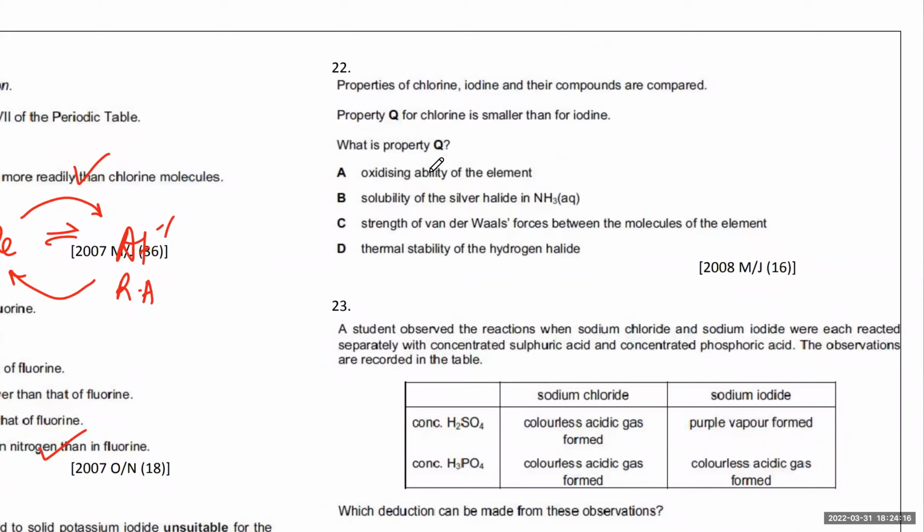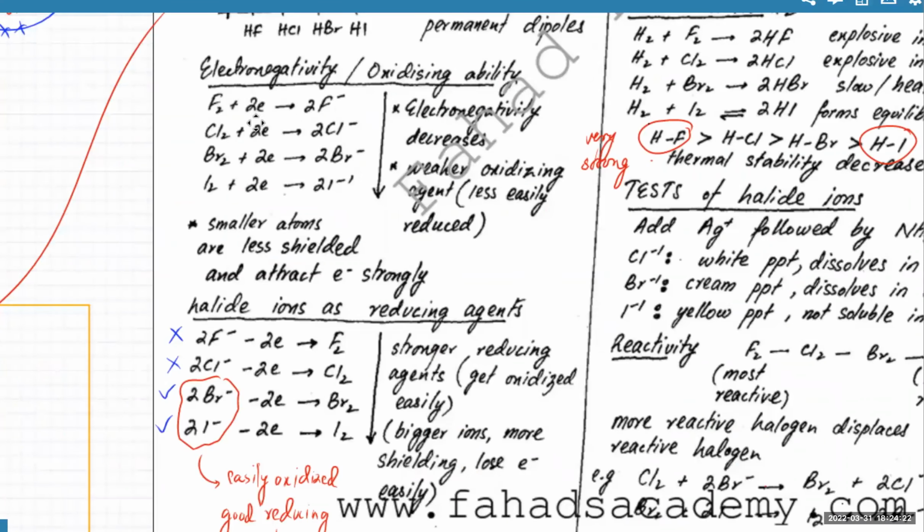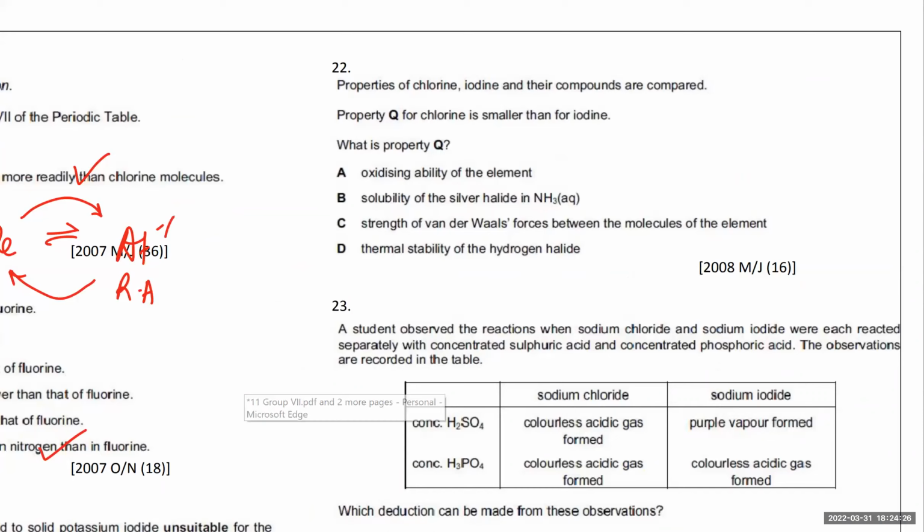The oxidizing ability of the element. Remember, the top one is the strongest oxidizing agent, right? So chlorine is going to be a much stronger oxidizing agent compared to iodine. So it's not going to be smaller, it's going to be much stronger. So this one is wrong.